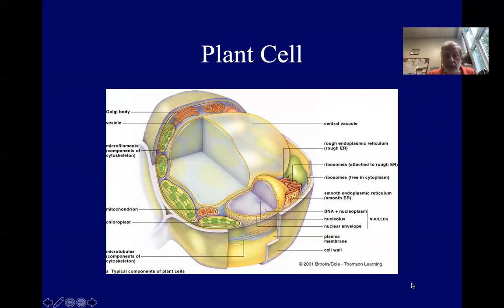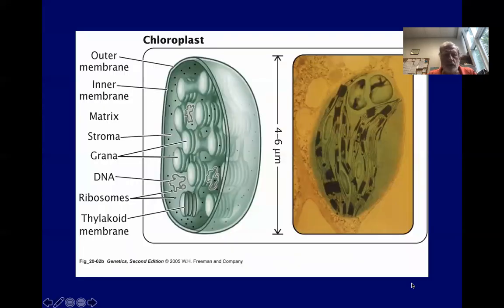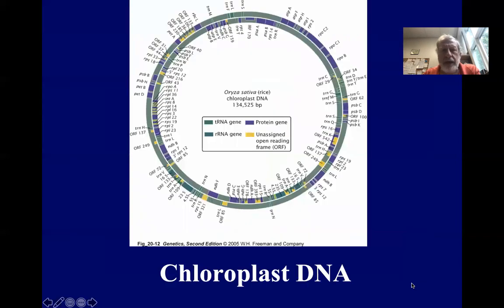So here's a plant cell showing you plants have both mitochondria and chloroplasts. We'll discuss chloroplasts first. Chloroplast DNA, the DNA is supercoiled in the stroma, or the liquid filling of the chloroplast, as we can see there. Here's a map of the rice genome, Oryza sativa. So it's large relative to mitochondrial genomes, 134,000 base pairs.